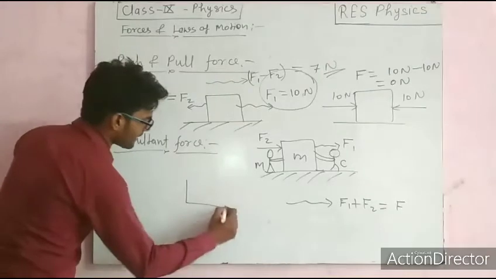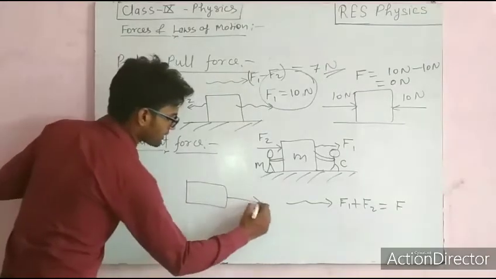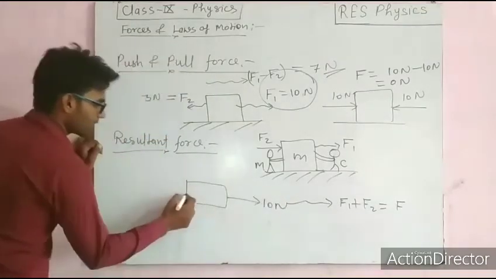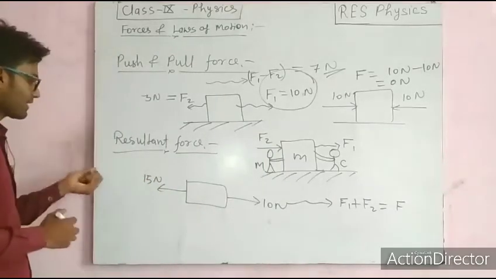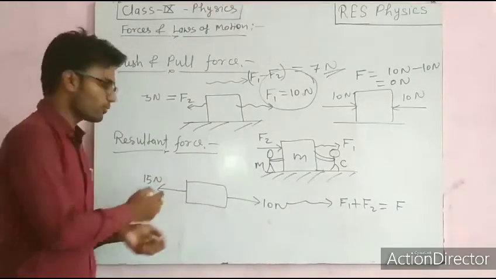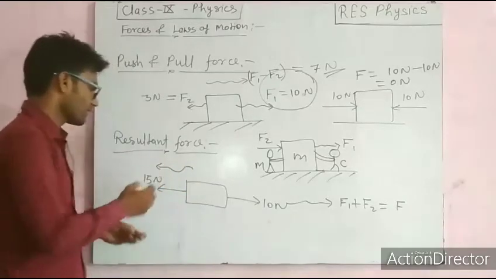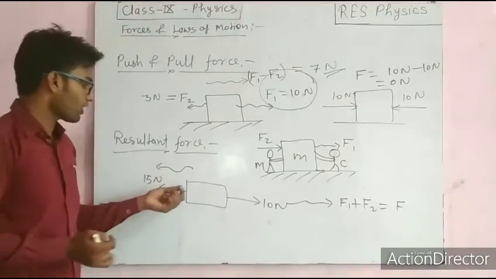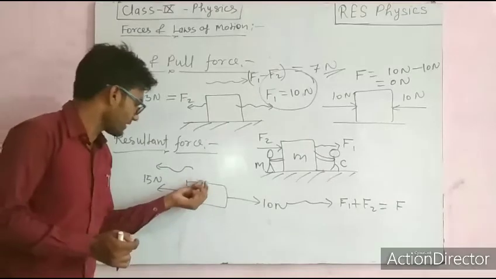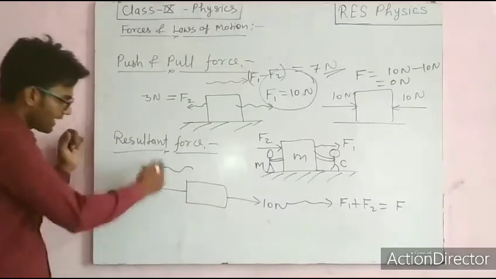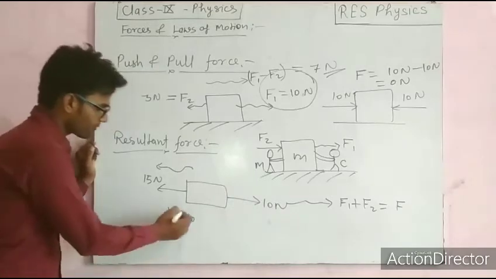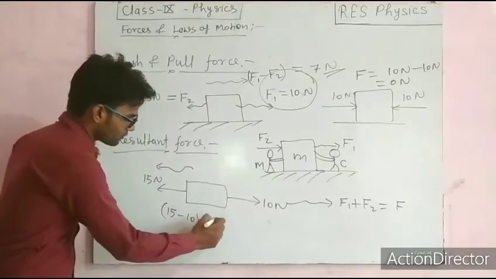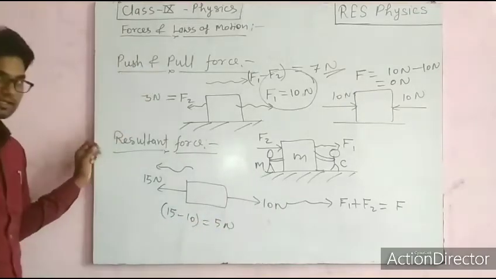If there is any other object, suppose 10 Newton is acting in this direction, but 15 Newton force is acting in this direction, the object will move in this direction only, right? Why? Because the resultant force is acting in this direction. That will be equal to 15 minus 10, that is equal to 5 Newton, correct?